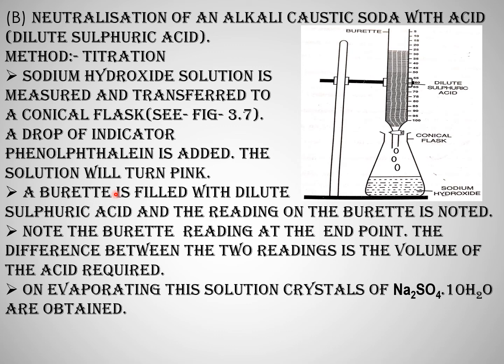The same method is shown to you in this picture. In the burette, dilute sulfuric acid is taken, and the readings of the burette are noted. The difference between the beginning and the end point will tell you how much acid is used to form a salt in the conical flask. This method is called the titration method. The picture shown is of a burette and a conical flask.